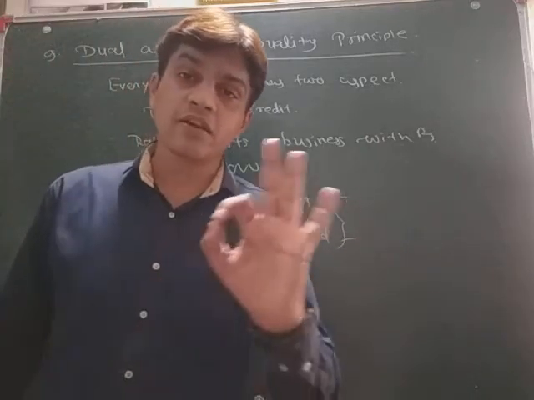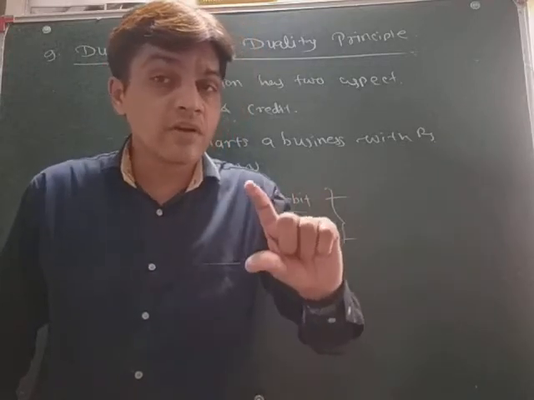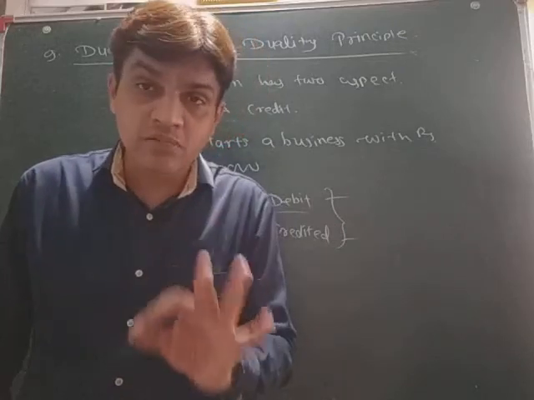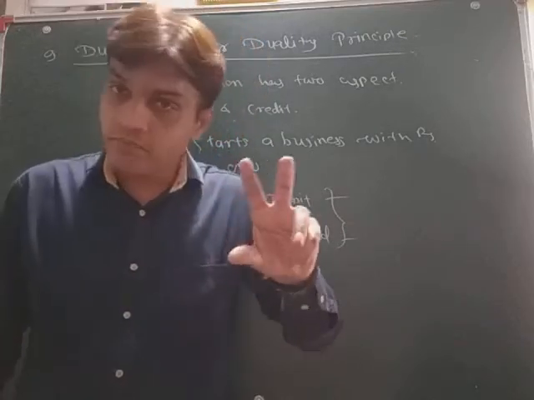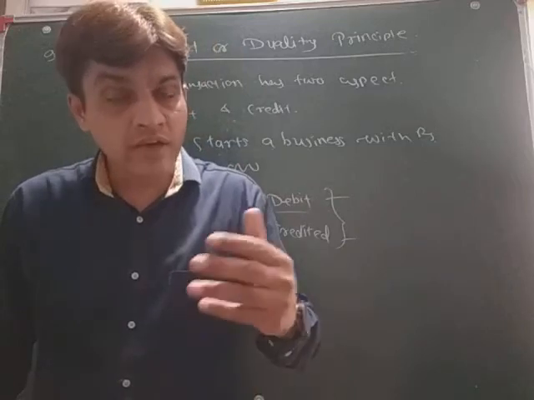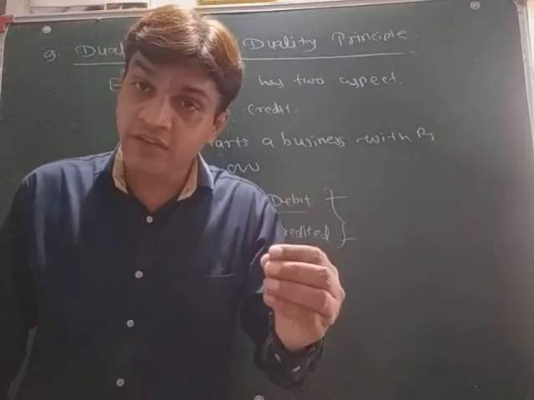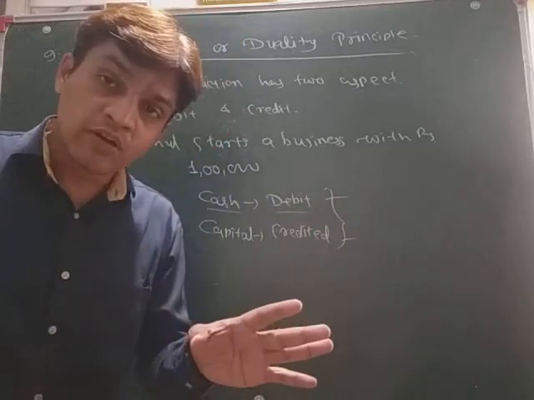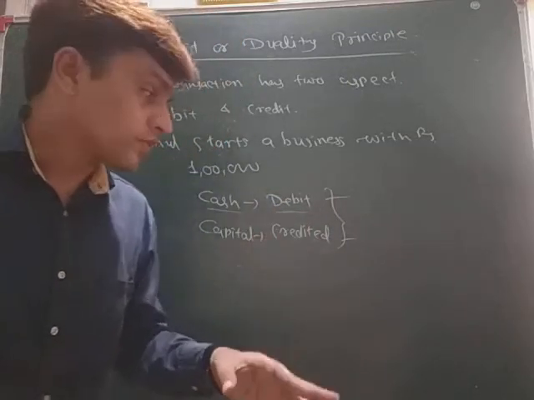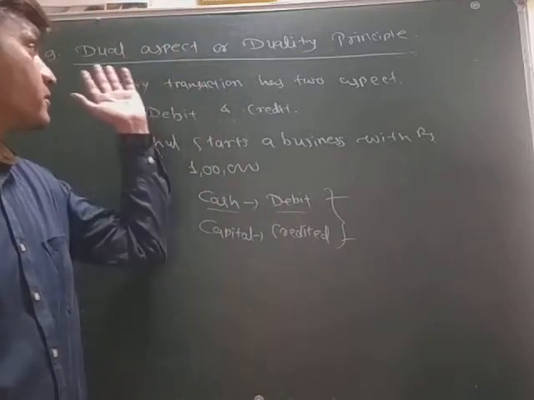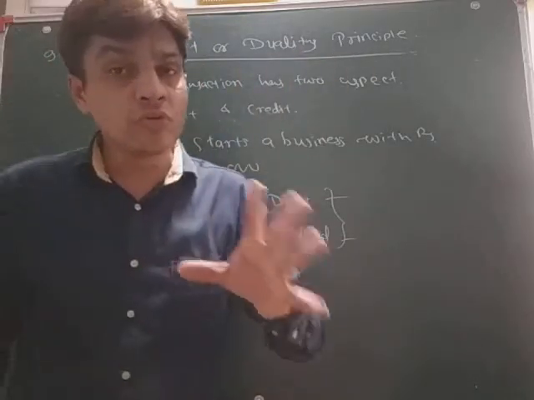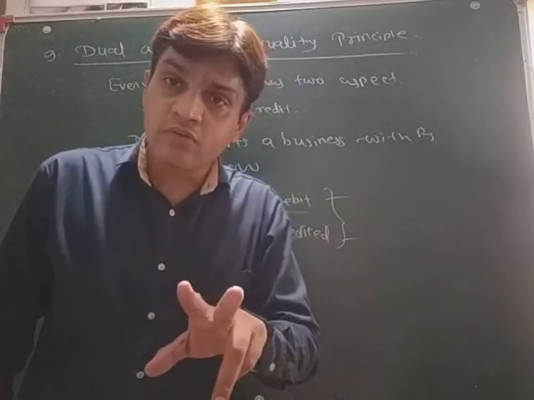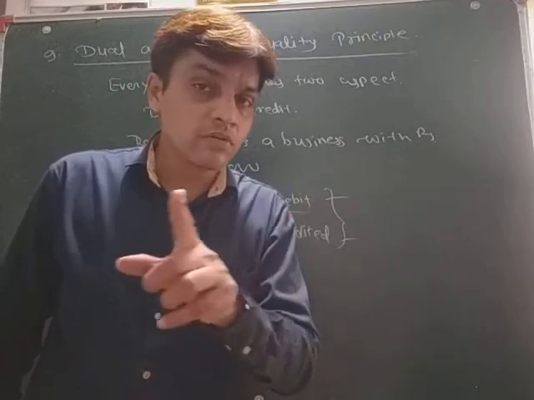आप जो भी transaction record करते हो उसमें जितनी अमाउंट डेबिट साइड होती है उतनी अमाउंट क्रेडिट साइड होनी ही चाहिए. It must be. If it is not matched, then there must be some wrong thing that you have done already, and you have to find what is the mistake there. Okay, so yes, this is the dual aspect, that you have to record any transaction on two sides. One is on debit and one is on credit.